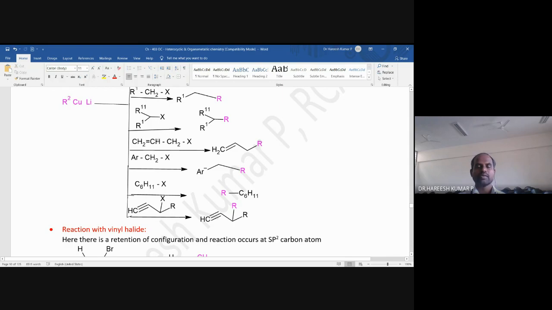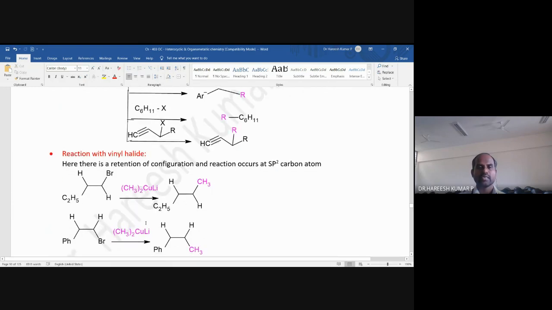Double bond means allylic, triple bond means propargyl. So this halide can be replaced by using the organolithium cuprate, and the obtained compounds are called propargyl substituted products. With this, I will go to the next slide, that is reaction with vinyl halide.